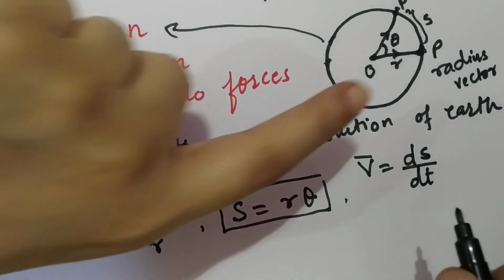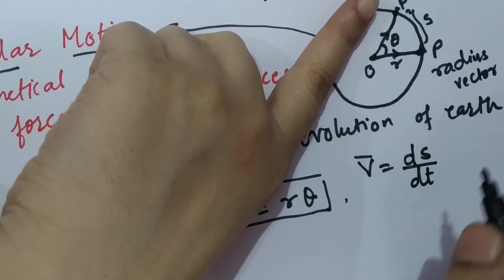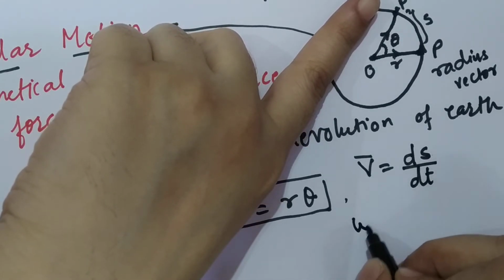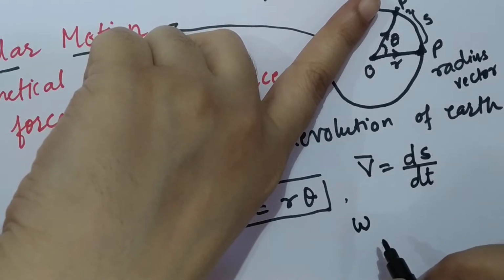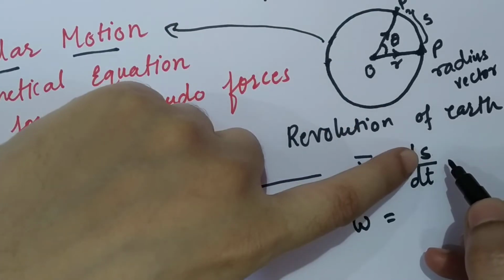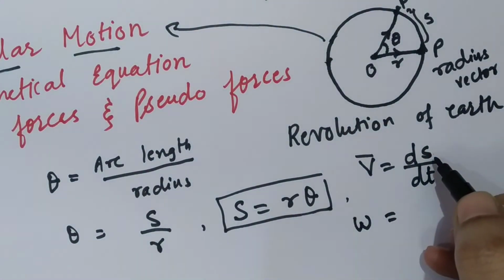But now the particle is angularly performing its motion. So here we will have to use another term called angular velocity omega. Angular velocity omega, same as that of a linear velocity. Here linear quantity will be replaced by angular quantity. What is the linear quantity here? S, linear displacement.